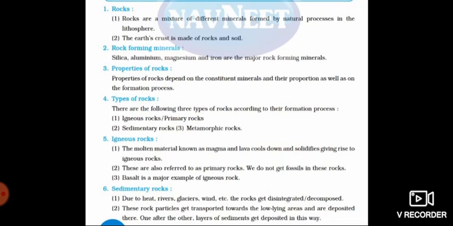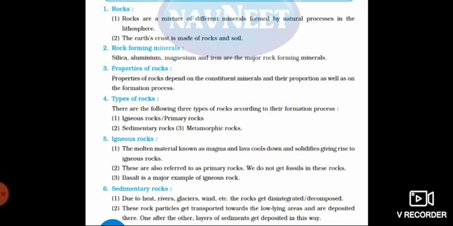See, the molten material known as magma and lava cools down and solidifies, giving rise to igneous rock. See, when the magma and lava comes out, through what does it come out? Through a volcano. Molten means it is very hot and in liquid state.